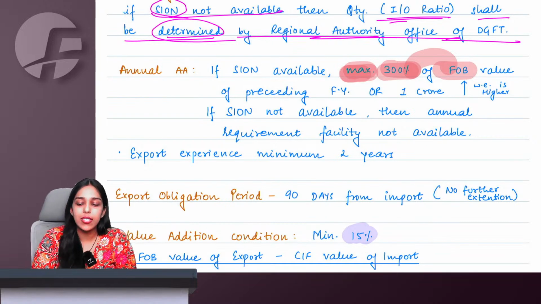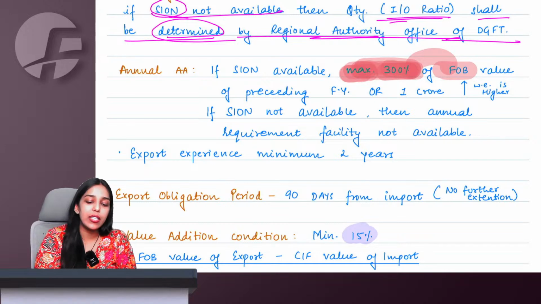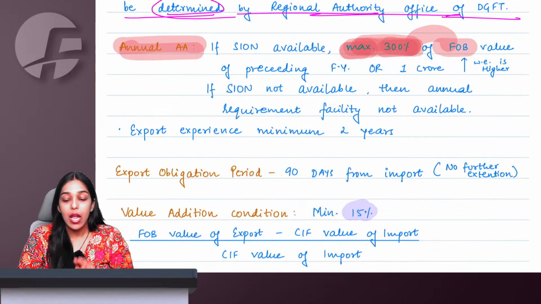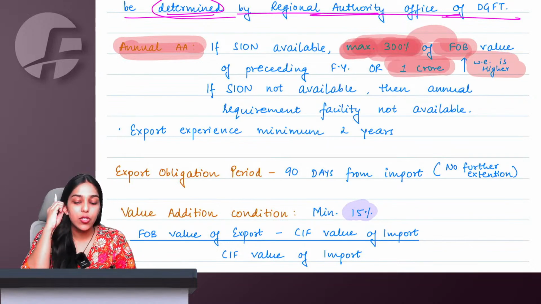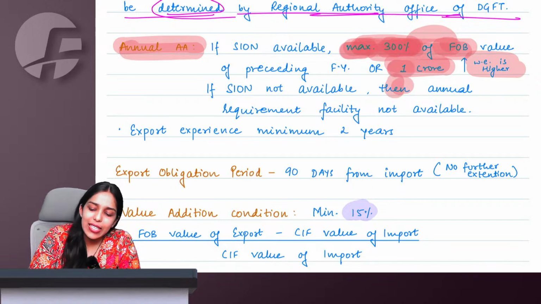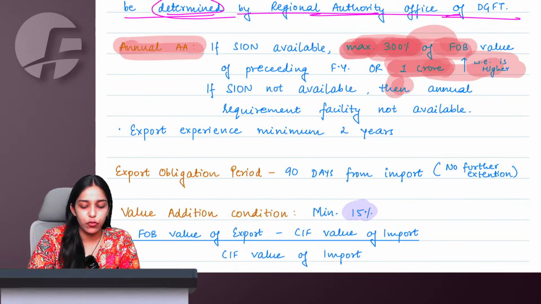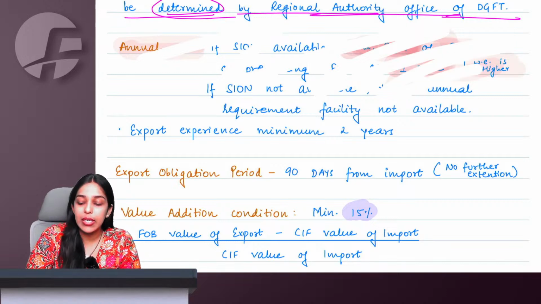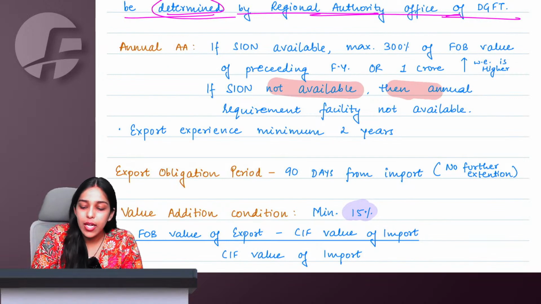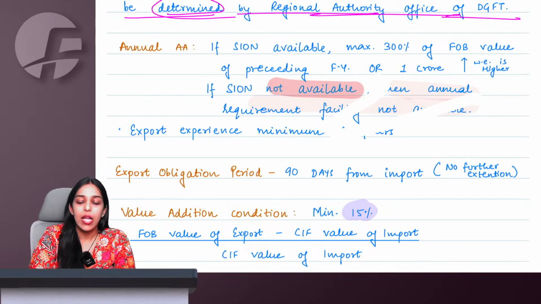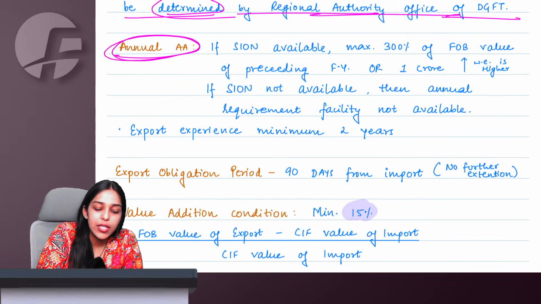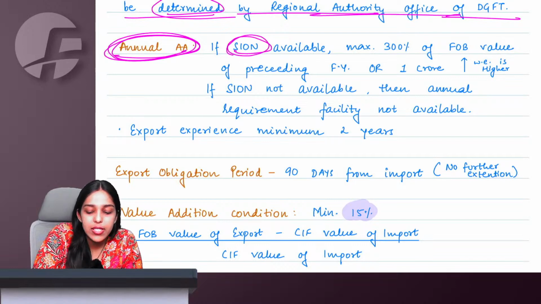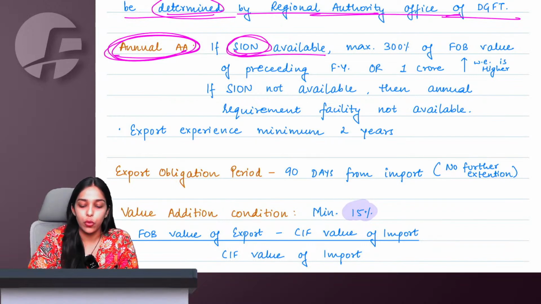They can also give me less than this. This is maximum that they can blanketly give me annual advance authorization. Or 1 crore, whichever is higher, we are saying. So even if this amount comes less than 1 crore, at least 1 crore annual advance authorization they can give you. But whatever goods I am dealing in, SION is not available, then annual requirement facility is not available. In that situation, every time for each and every order, you will have to take a separate advance authorization. This annual advance authorization facility is only available if SION is available for the goods that you are dealing in.